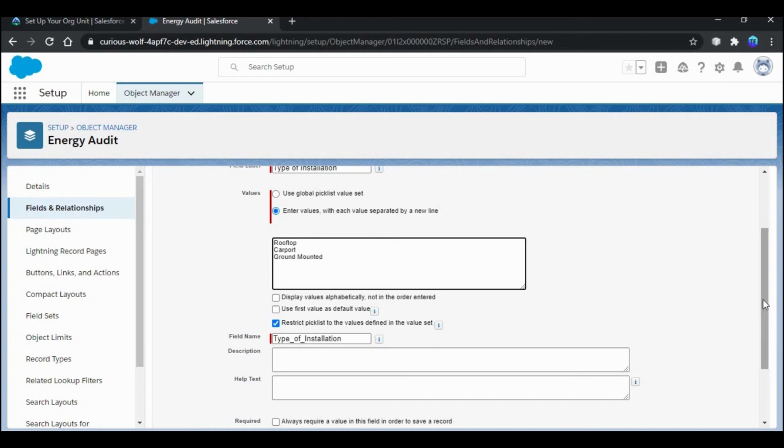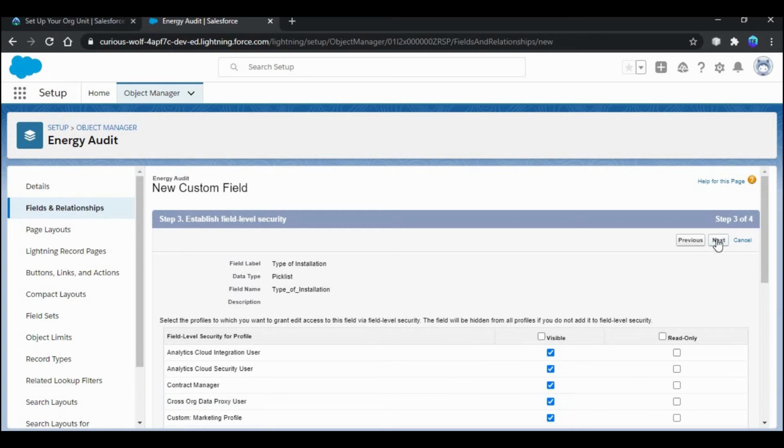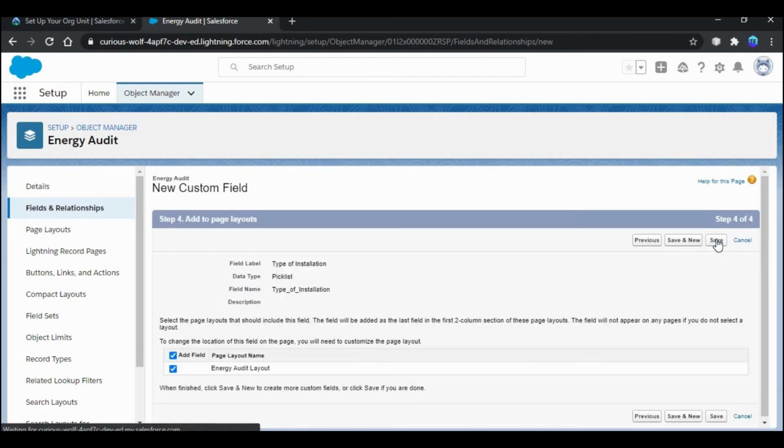And next click this use first value as default value, and then click next. Again click next and click save and new.